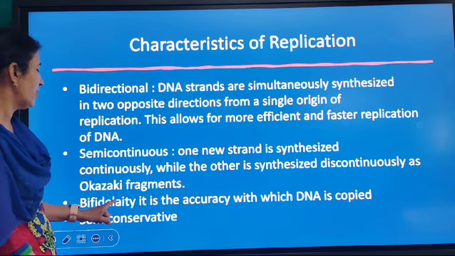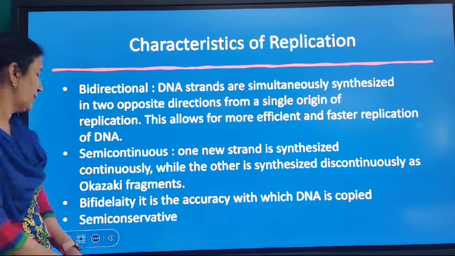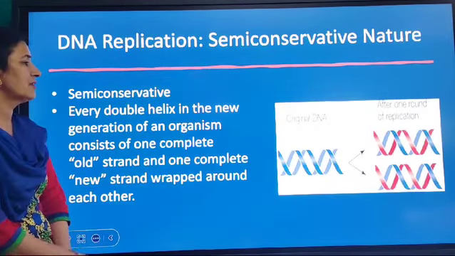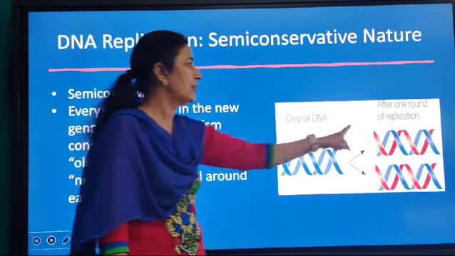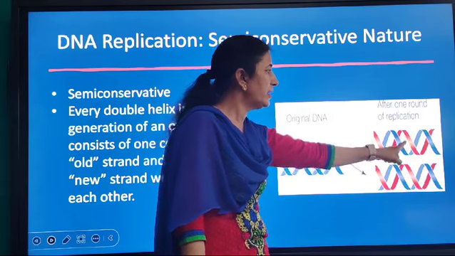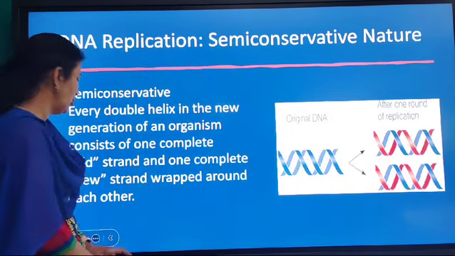Third is high fidelity. It is the accuracy with which DNA is copied. Last is semi-conservative. According to this model, from one old DNA, two new DNAs are formed, and each contains one old strand and one new strand.